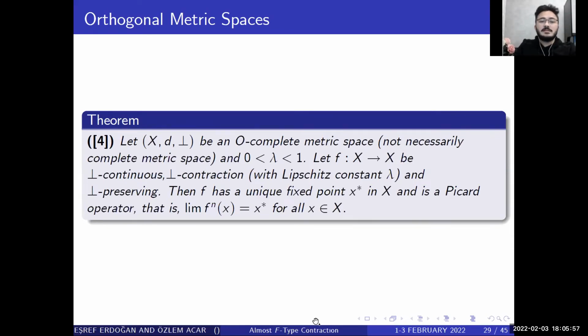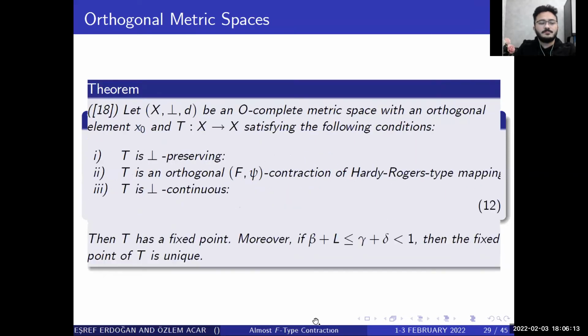Theorem: let (X, ⊥, d) be an O-complex metric space and let f: X to X be ⊥-continuous, a ⊥-contraction, and ⊥-preserving. Then f has a unique fixed point x. Theorem: let (X, ⊥, d) be an O-complex metric space with an orthogonal element x0 and f: X to X satisfy the following conditions 1, 2, 3. Then f has a fixed point. Moreover, the fixed point is unique.